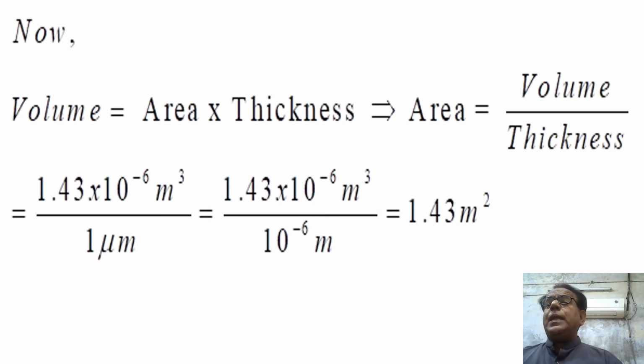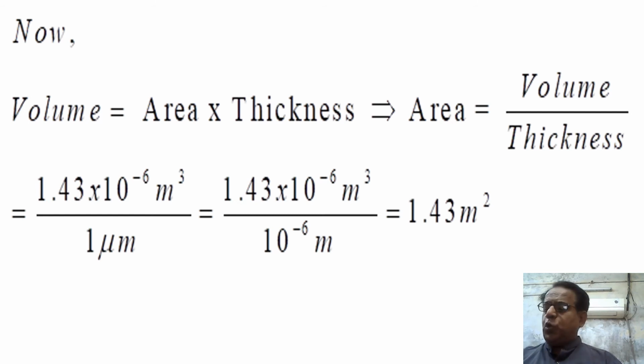And simple m in the denominator will drop the power 3 in the numerator by 1. So area will become equal to 1.43 meter square. So this is the answer of our part A.